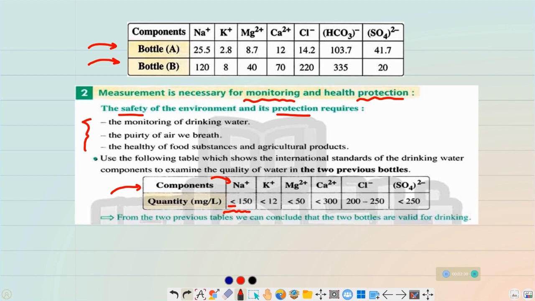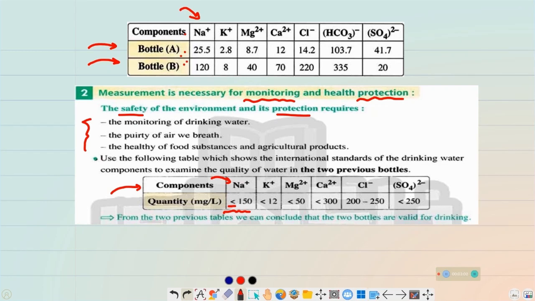Actually, both of them can be accepted in the concentration of the sodium ions, because bottle A has 25.5 milligrams per liter of sodium, and bottle B has 120 milligrams of sodium ions per liter. So each of them is less than 150. So the concentration of sodium in each bottle is accepted to be inside the water we are drinking.